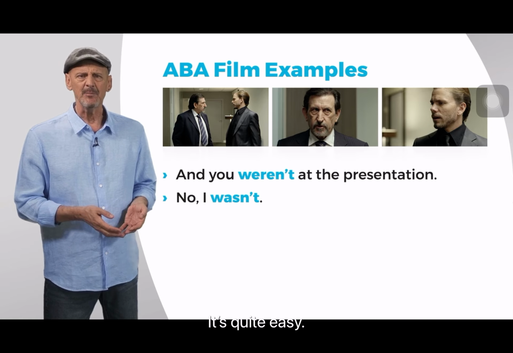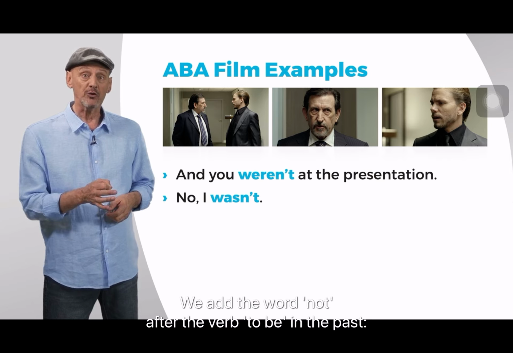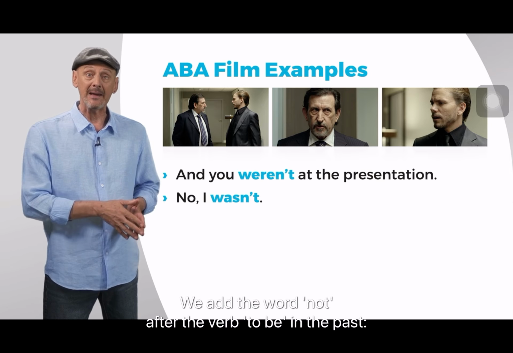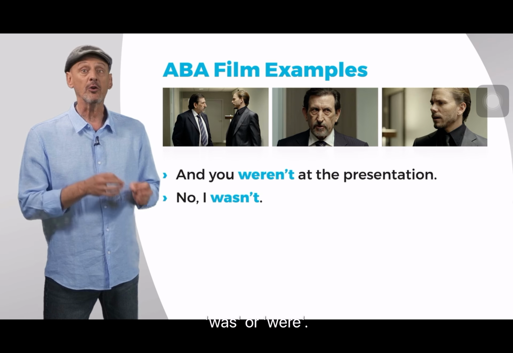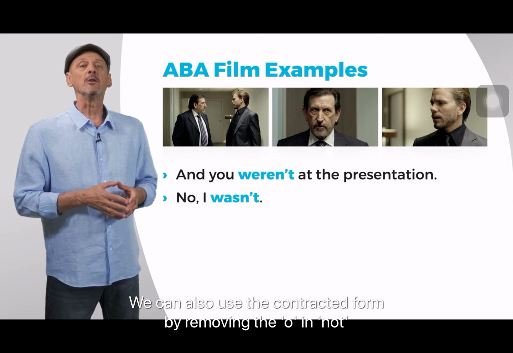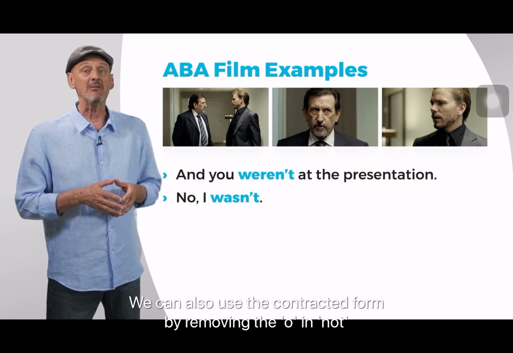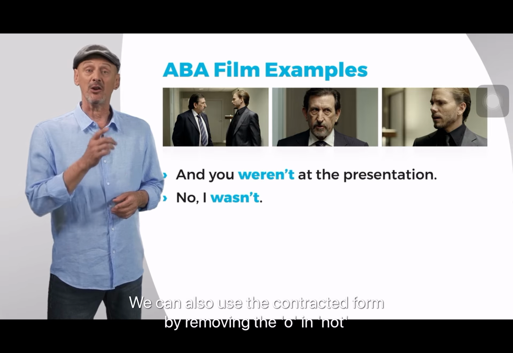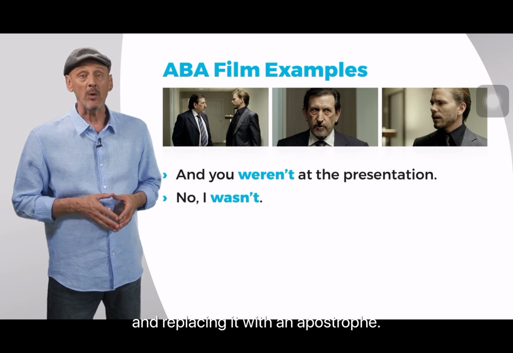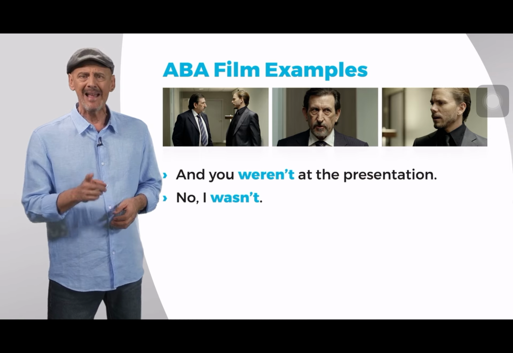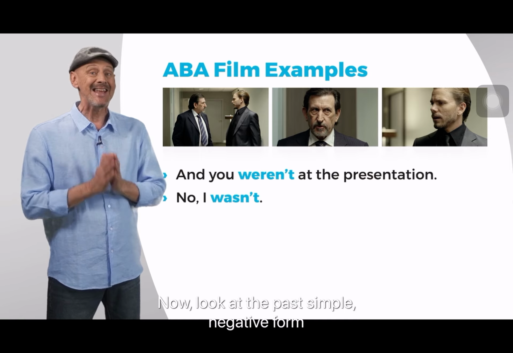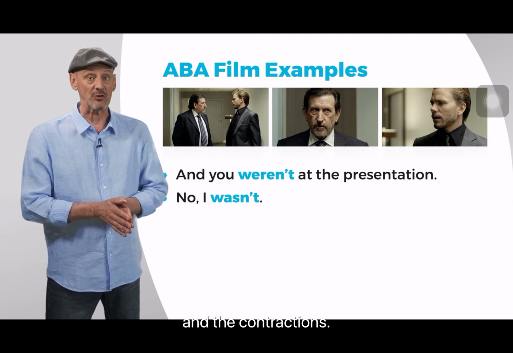It's quite easy. We add the word not after the verb to be in the past, was or were. We can also use the contracted form by removing the O in not and replacing it with an apostrophe. Now, look at the past simple negative form and the contractions.